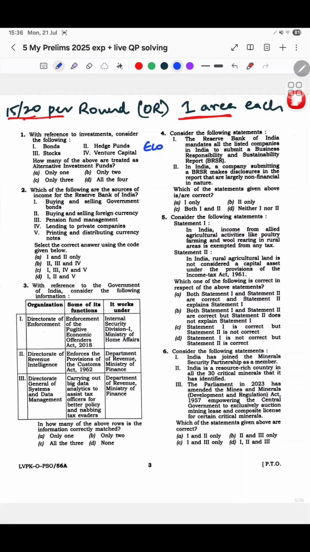Now this is economy, this section. With reference to investments, consider the following: bonds, hedge funds, stocks, venture capital. How many of the above are treated as an alternative investment fund, AIF? Okay, अब ये ना, this pattern started coming up from 2023, right? Only 1, 2, only 3, 4, ये वाला. So I knew in the exam कि I did not know exactly AIF में कौन से है. उस मोमेंट में I was getting confused.